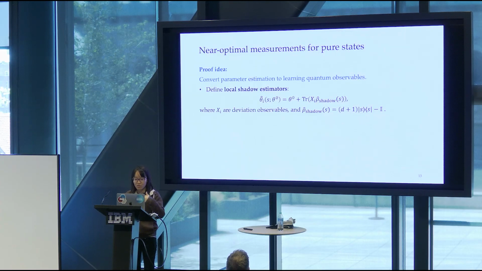It also uses a notion called classical shadow. As you can see here, our estimator is simply the trace between some observable, which we call the deviation observable and will define later, and a rho hat, which is an estimator of the quantum state. So it is simply the classical shadow estimator, if you know the details. Basically, it is an estimator of the quantum state that can be obtained from a 3-design measurement.